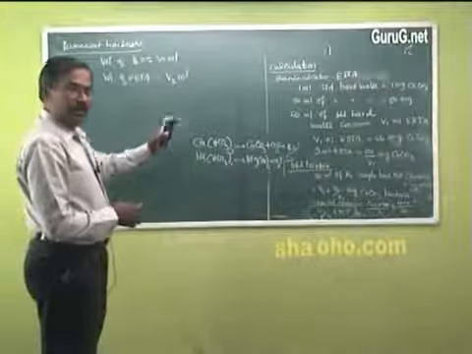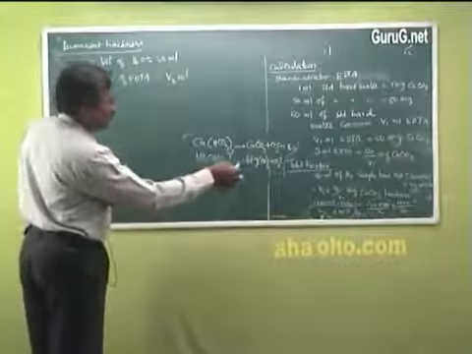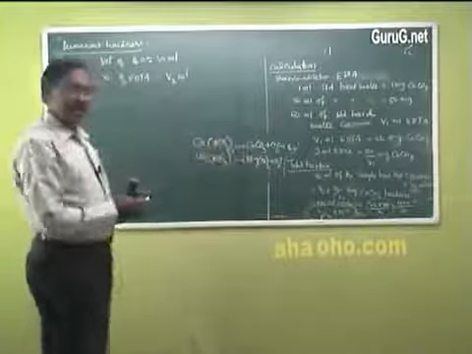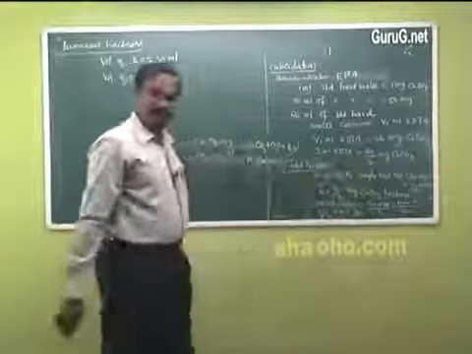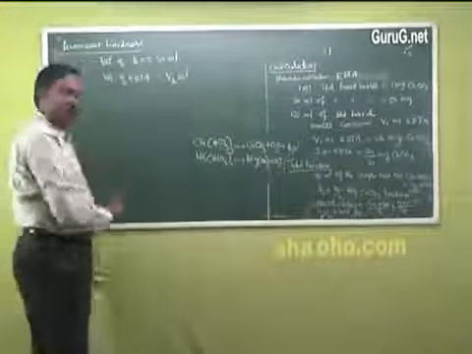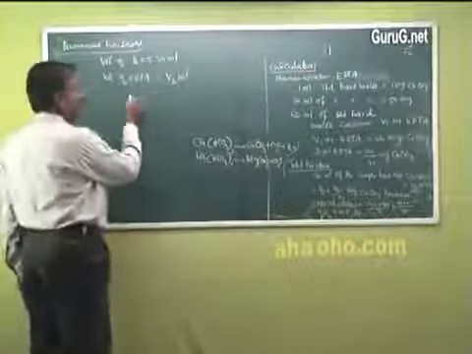As we know earlier, 1 ml EDTA is equal to 50 by V1, whereas here how much is consumed? V3.